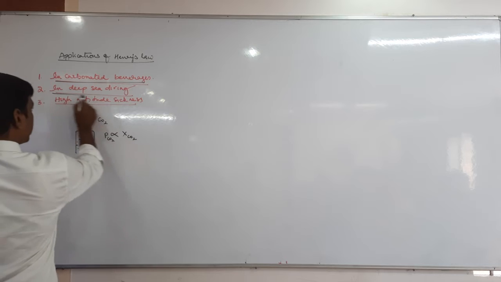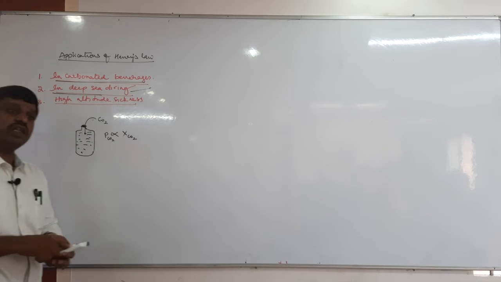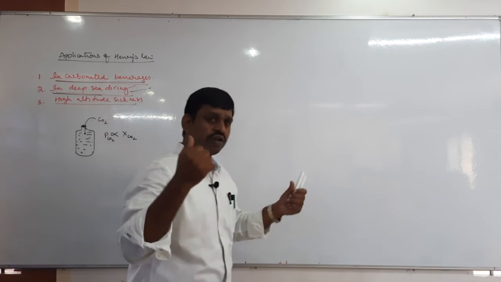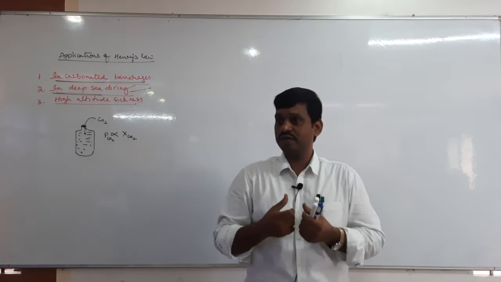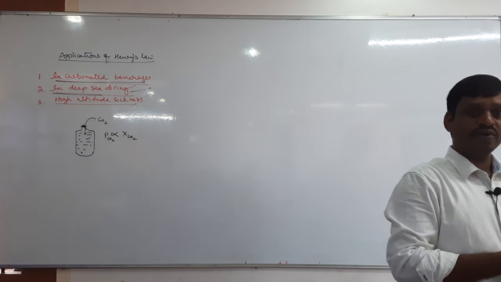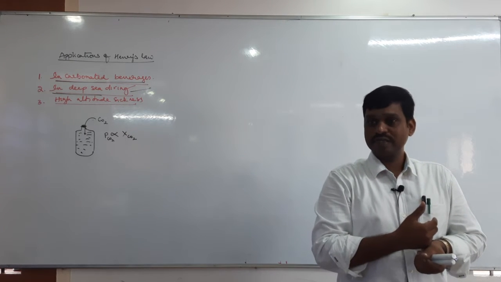Next, the second application, in deep sea diving. So how is Henry's law applicable in deep sea diving? Generally deep sea divers carry the gas cylinder. You might have seen in Discovery channels and all. They carry the gas cylinder and there will be a gas mask, right?